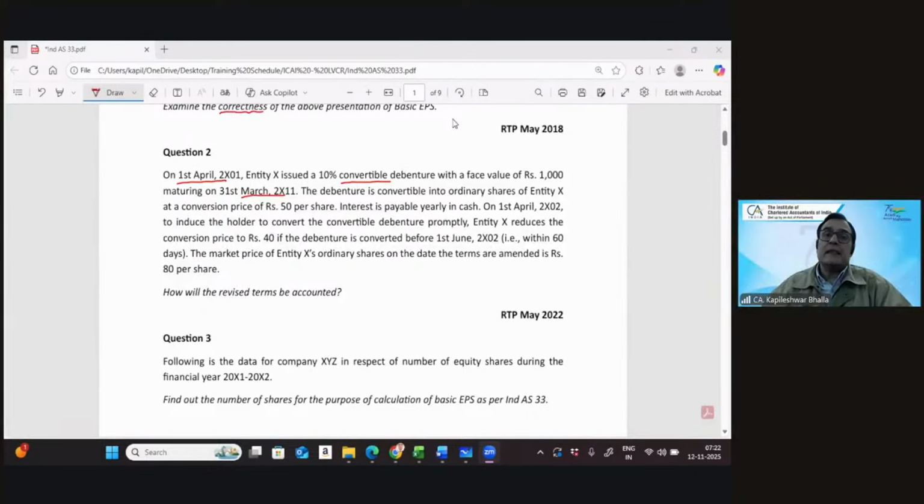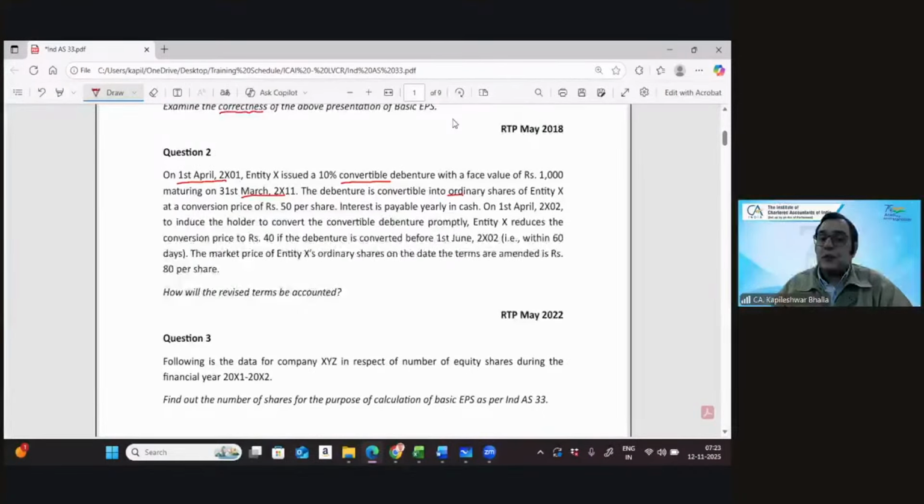So we're given that the company has issued a convertible debenture and it is going to be converted, 10 years later. Then it says the debentures are convertible to ordinary shares of X at a conversion price of 50 rupees per share, and the interest is payable yearly in cash. Then it says on 1st April X2, 1 year later, to induce the holder to convert the convertible debentures promptly, entity X reduces the conversion price to 40. Earlier, the conversion price was 50, now it is 40.